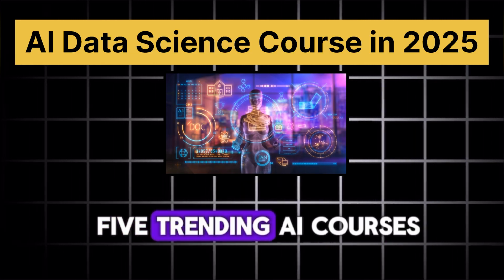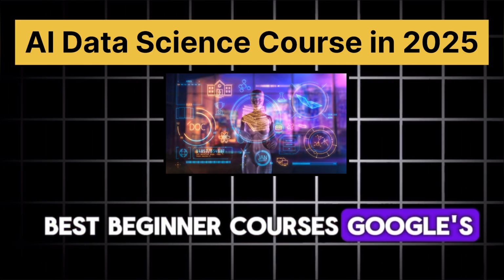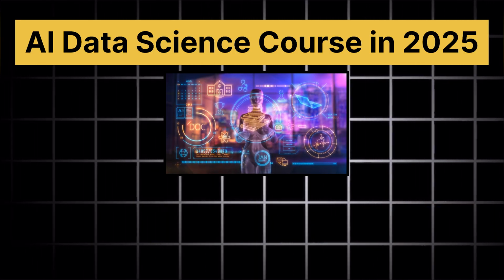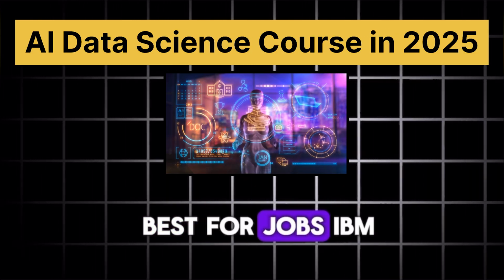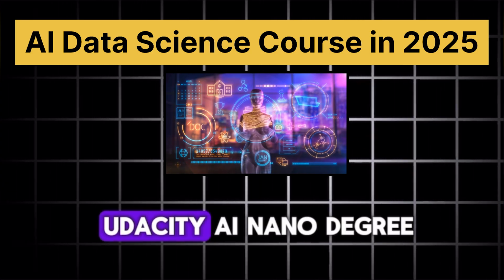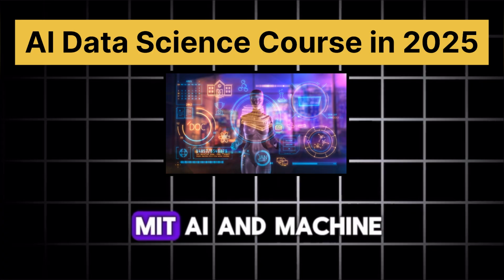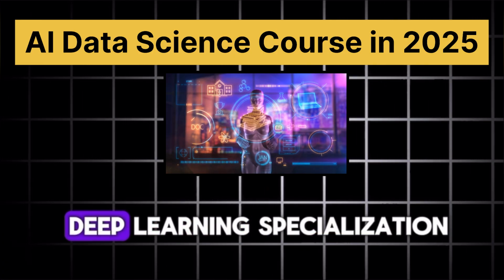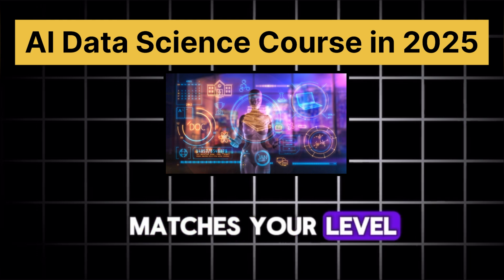5. Trending AI courses in 2025. Best beginner courses: Google's AI for Everyone, free. Andrew Ng's ML course, Coursera. Best for jobs: IBM Data Science Professional Certificate, Coursera. Udacity AI Nanodegree. Best for experts: MIT AI and Machine Learning course, Deep Learning Specialization, Andrew Ng. Pick the one that matches your level.